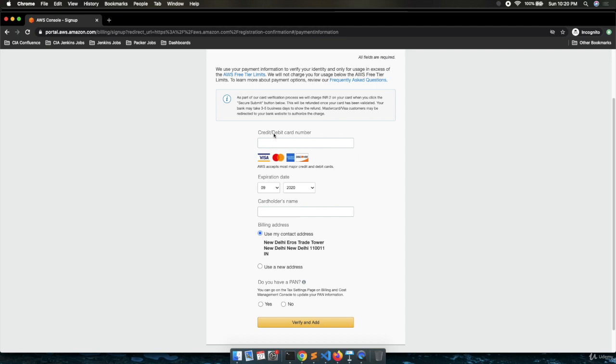If you are providing the billing details over here, AWS will not charge you for up to 1 year. And if you are not using any machine, then definitely AWS is never going to charge you on the AWS account. So we need to provide the credit card or debit card details. Then we need to provide the PAN card details, and we need to verify and add. So I'm providing my details and clicking on verify and add. In your case, you need to provide your details and click this particular button.